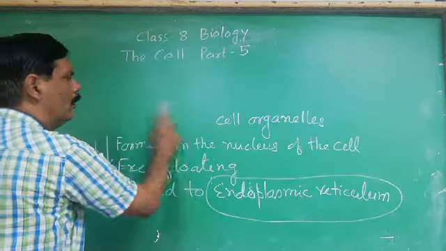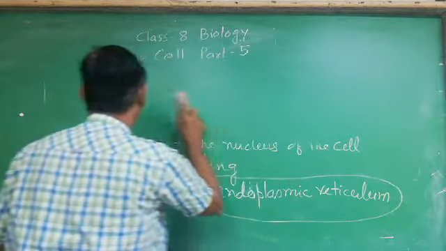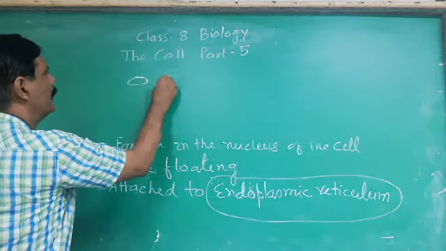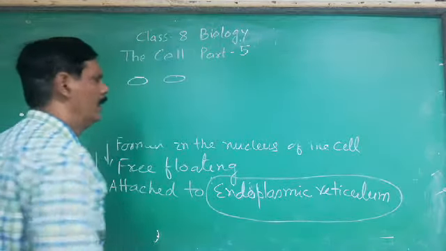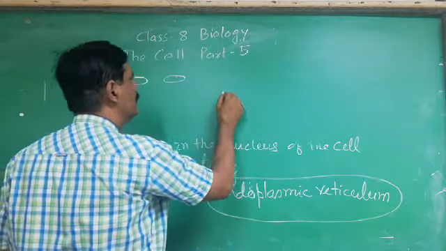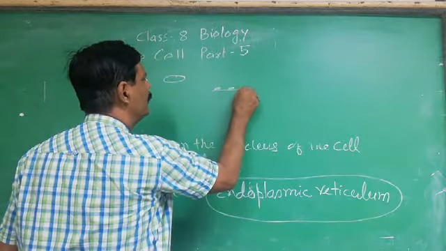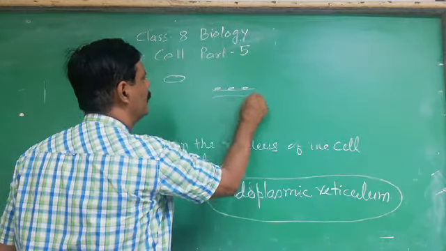Now before I talk about the endoplasmic reticulum, ribosomes are simply shown within the cell like this way, small structures, or if it is attached to the endoplasmic reticulum, they remain this way. These are the vesicles.